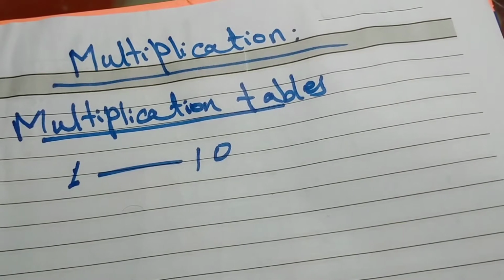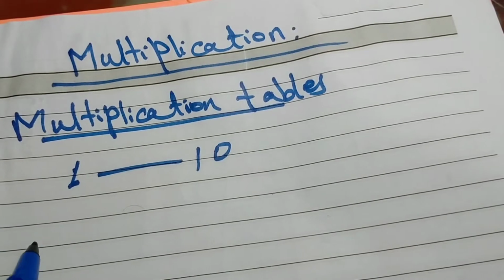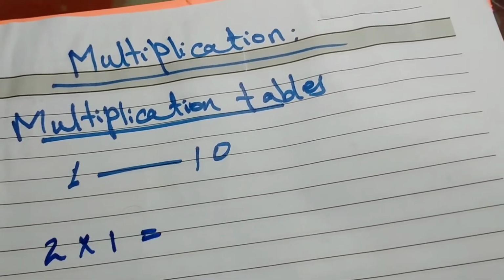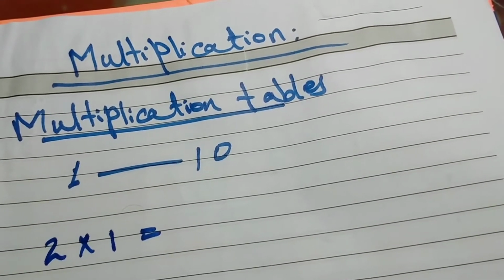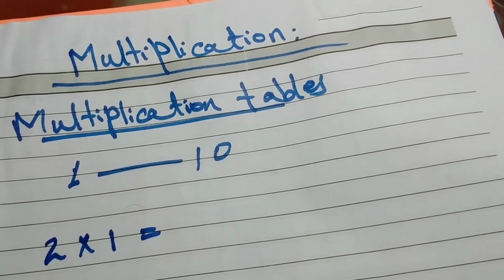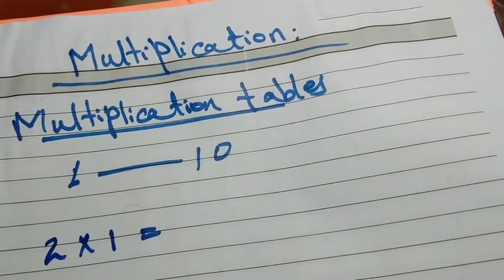So let's start from table 2. 2 multiply 1 equals what? My dear, multiply also means times. 2 times 1 means 2 is taken only one time.